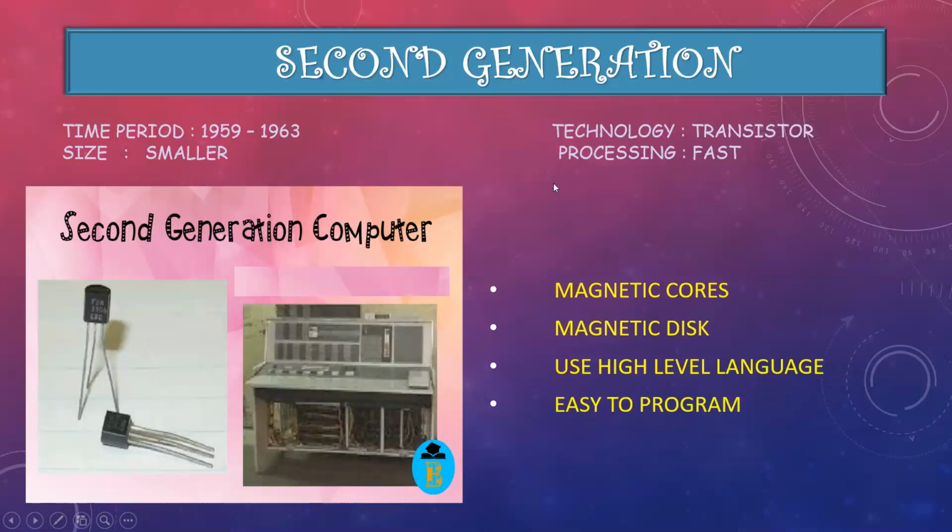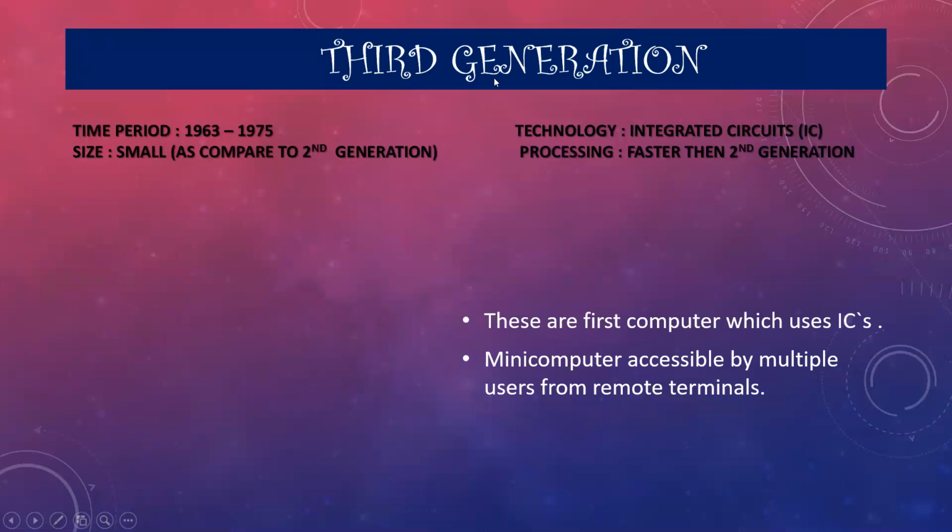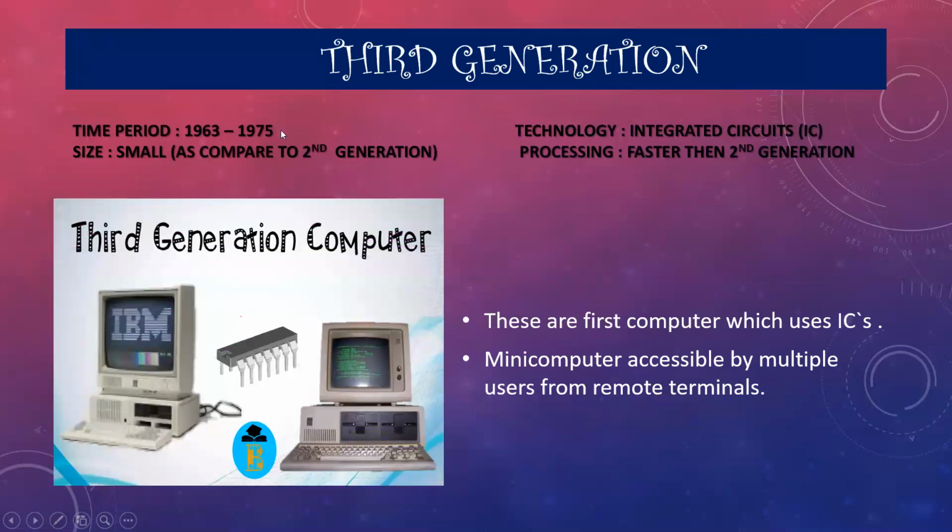Now comes the third generation. The third generation time period is 1963 to 1975. One thing I also want to tell you, students, is that this time period is different in different books, so don't be confused if in some books it is written differently.